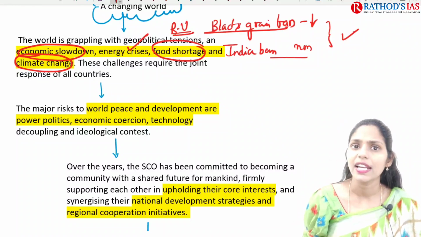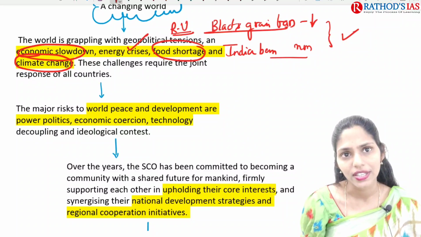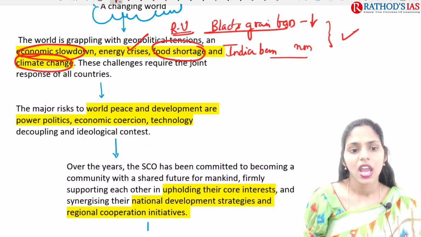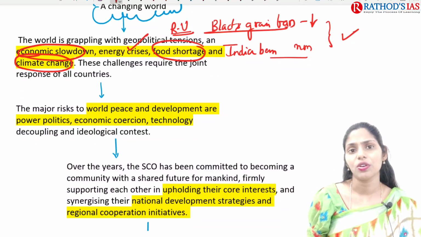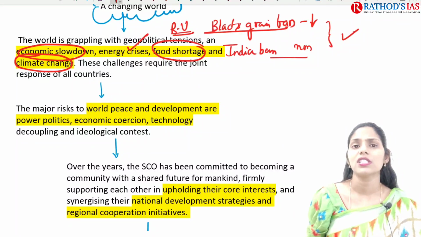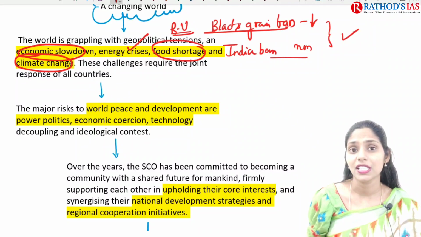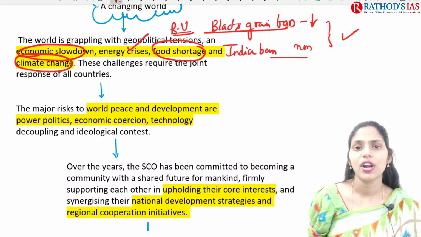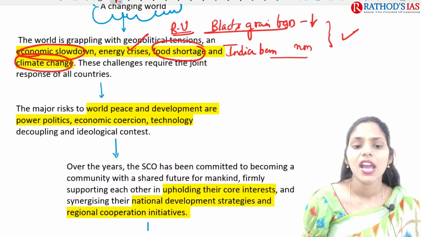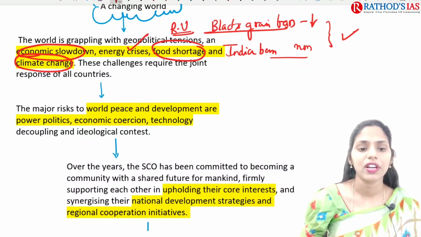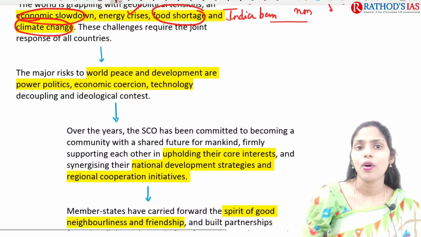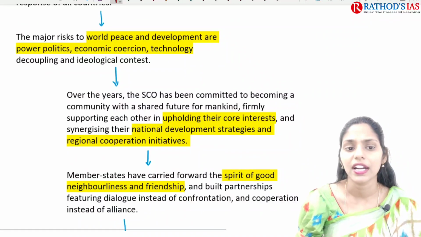For these challenges, we require a joint response from all the countries. The major risks that we are seeing for the countries are lack of peace, lack of development, power politics, that is, the people in power having the power to do politics, economic coercion, and lack of technology. These are some important risks that we are facing in our countries.